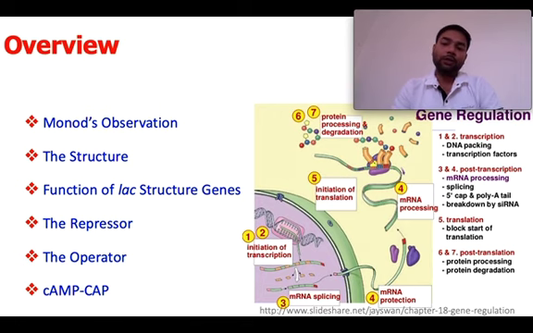The lac operon system was the first experiment, or you can say the first evidence, that gave the idea of gene regulation. So we should try to understand the lac operon system. Today I will try to make the lac operon system as simple as it could be, and let you understand this. First of all, we will try to understand the observation Monod made in the 1940s.